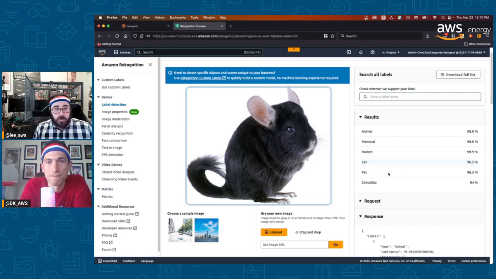Exactly. And more importantly, I dropped the link in there already, but you can custom label things and train your own model without having to do all the undifferentiated, not even undifferentiated, but very complicated ML related to training and standing up and running this workload. You can have an image recognition that you just train based on some sets of images here. And if it's a bunch of chinchilla pictures, you're going to skew more towards chinchilla there. So perfect. But that's our fun part for today, for the holiday.